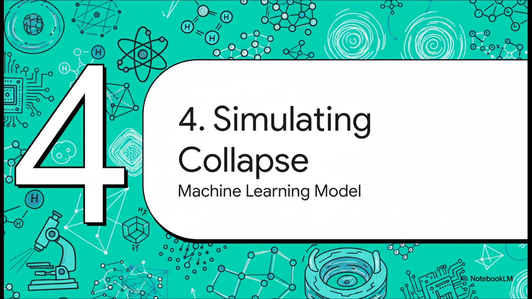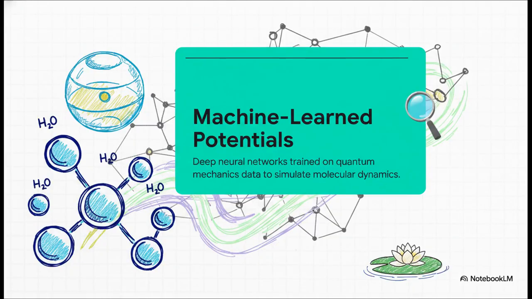For decades, this whole mixture of ordered and disordered states was just a really great theory. But to truly map this mechanism at the atomic level, modern physicists had to deploy some seriously cutting-edge tools. The big challenge here is that running quantum mechanical simulations of water is just incredibly complex and wildly computationally expensive. So to solve this, researchers at Temple and Princeton universities brought in deep neural networks.